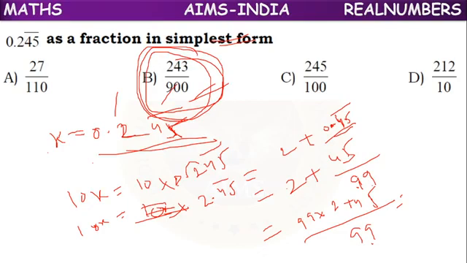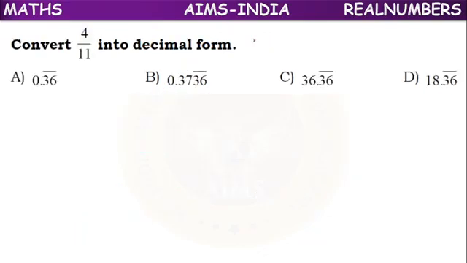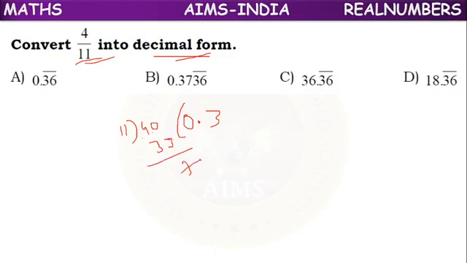Okay, like that you may get some questions. Convert 4 by 11 into decimal form. We just have to divide 4 with 11. 4 is the smaller number, so 0 point, I can take 0 here. 11 3 times 33, 7 I am getting.